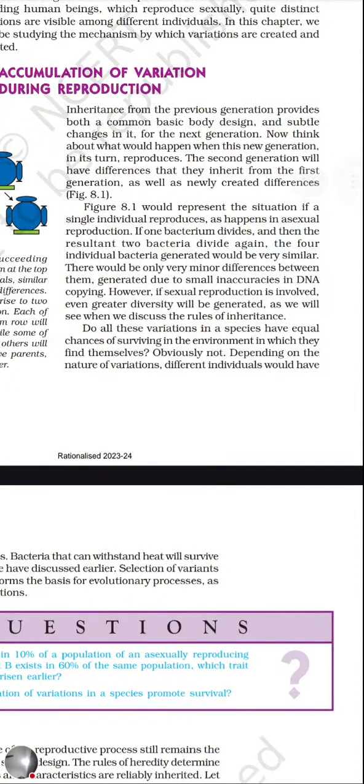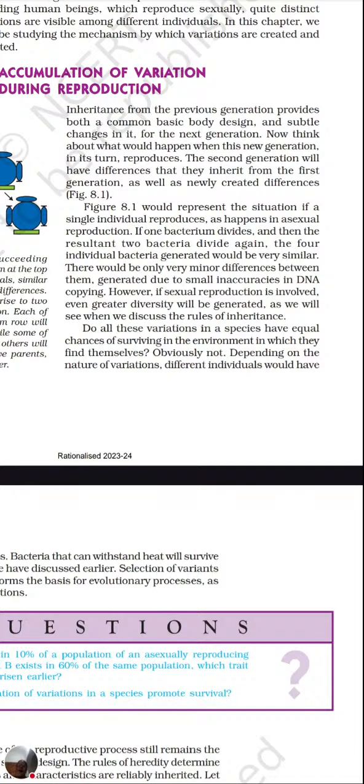So here, when the characters are inherited from the previous generation, that is when we are getting our characters from the parents, the body design will be the same. A human baby will look like human beings only. There is change in the other characters, like there may be change in the eye color or the hair pattern. So they will be the combination of both the parents.